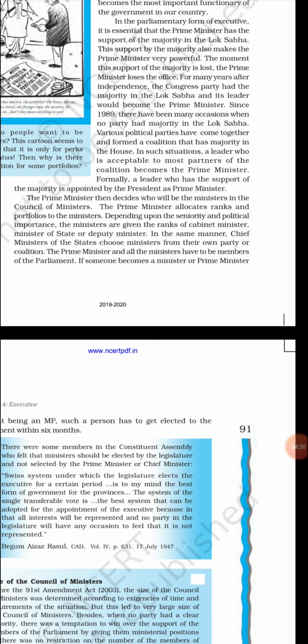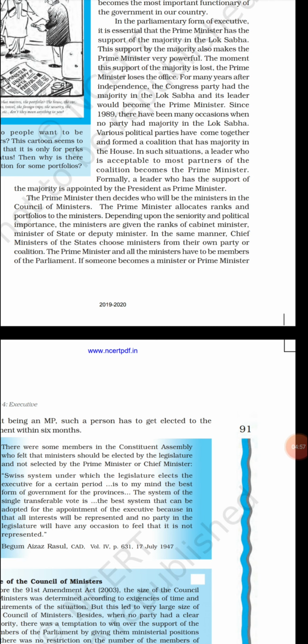The council of ministers is very important. Without it, the prime minister will not have any power. Similarly, at the state level, the chief minister appoints the council of ministers.